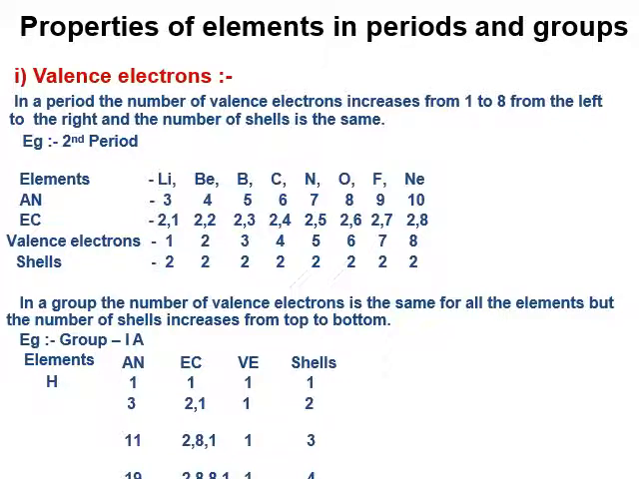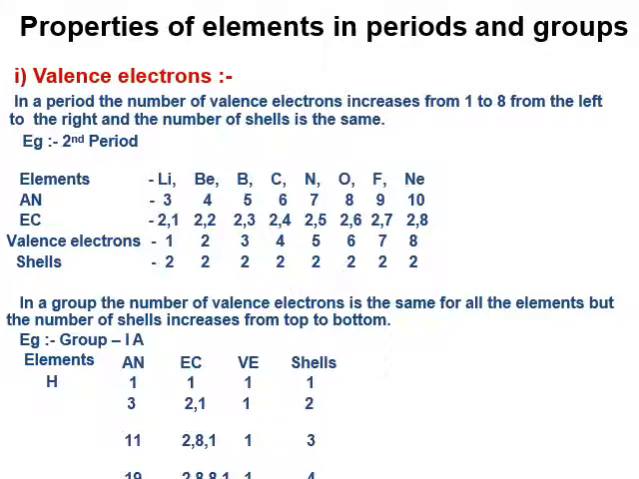Properties of elements in periods and groups. Valence electrons: in a period, the number of valence electrons increases from 1 to 8 when we move from left to right, and the number of shells is the same. Example, the second period. Let us see the element lithium. Lithium has atomic number 3, and we can write its electronic configuration as 2, 1. Likewise, beryllium has atomic number 4, and we can write 2, 2.